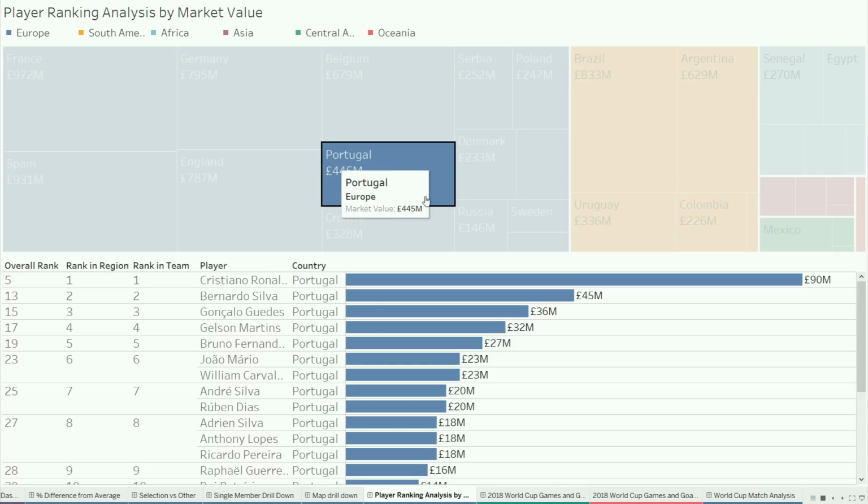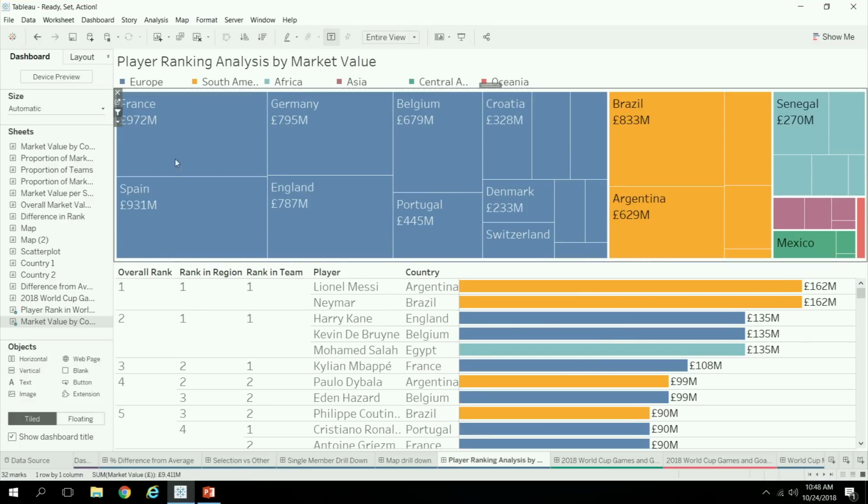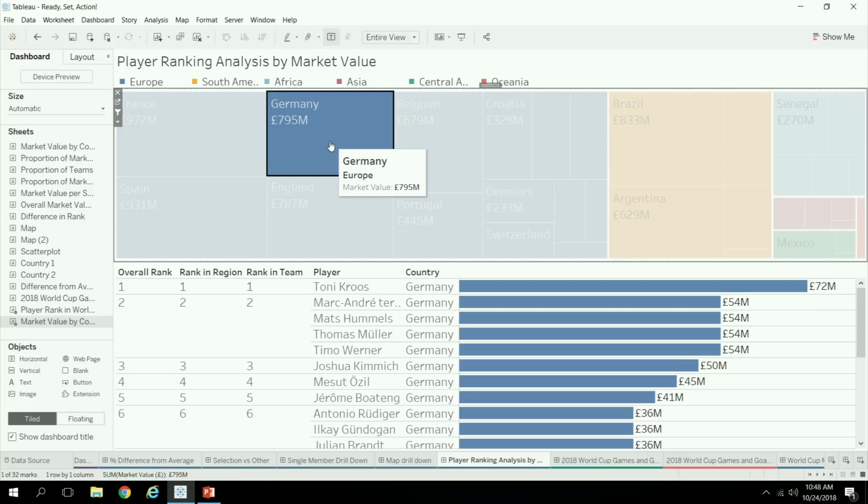So if we had applied a filter, let me pop out of here and apply a filter and show you what happens there. If I apply a filter and then click on one of these, the filter applies first, and then the rank, because it's a table calculation, is applied after the filter.